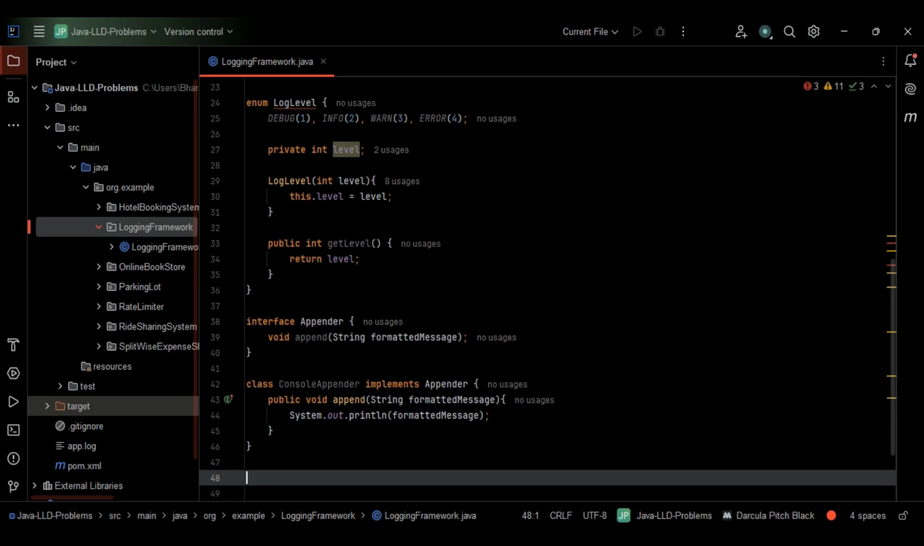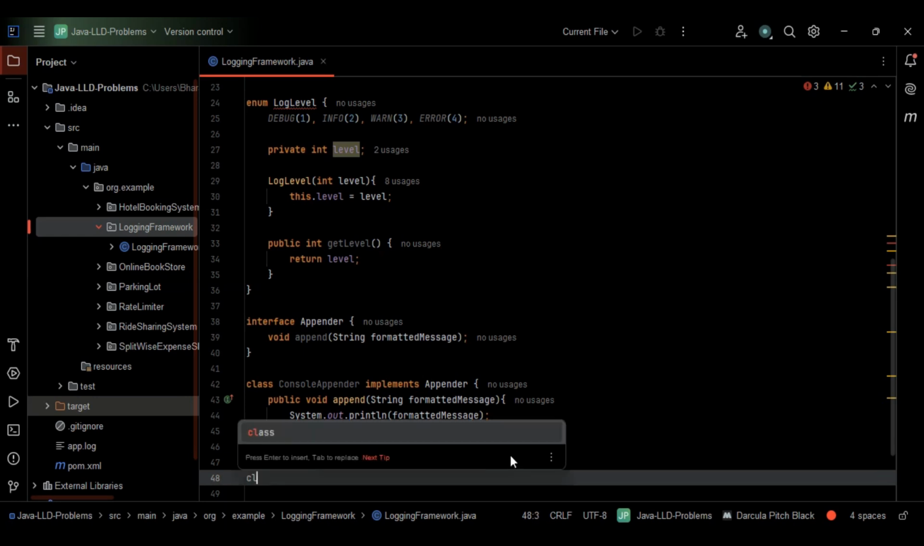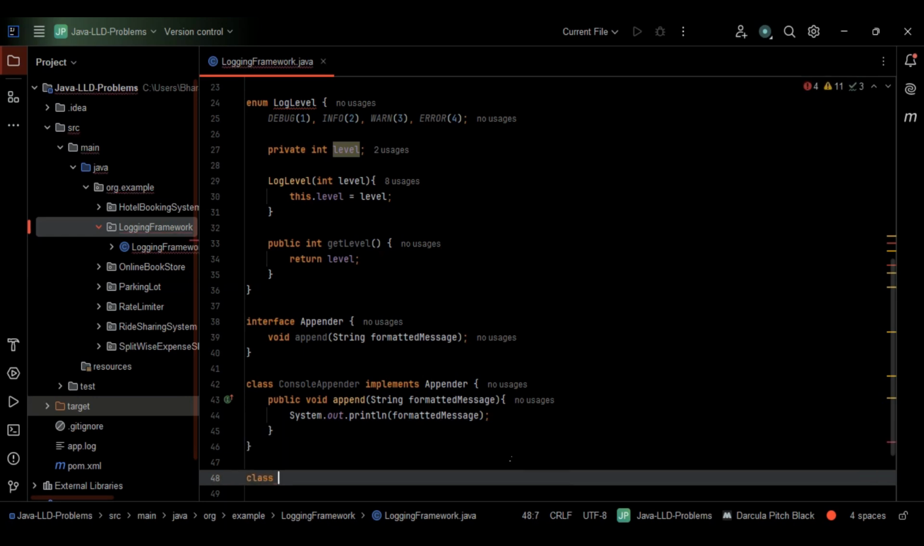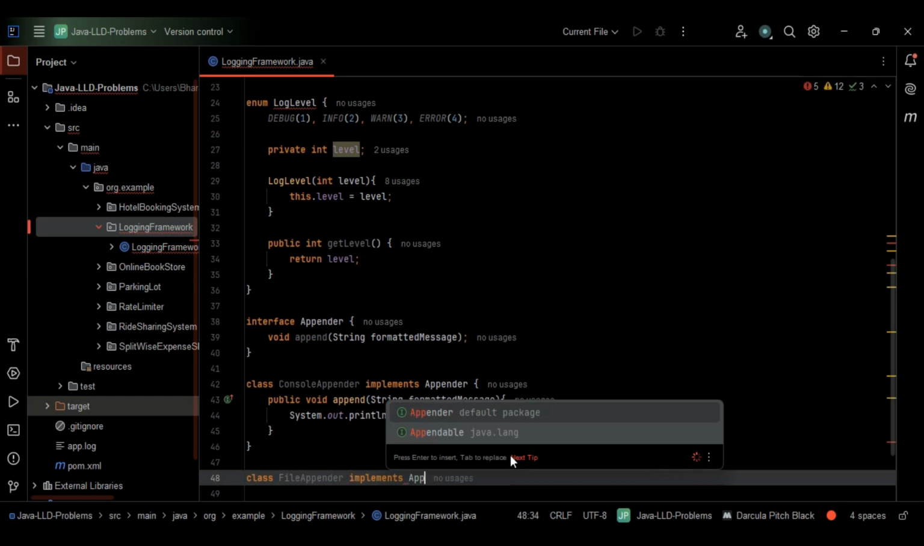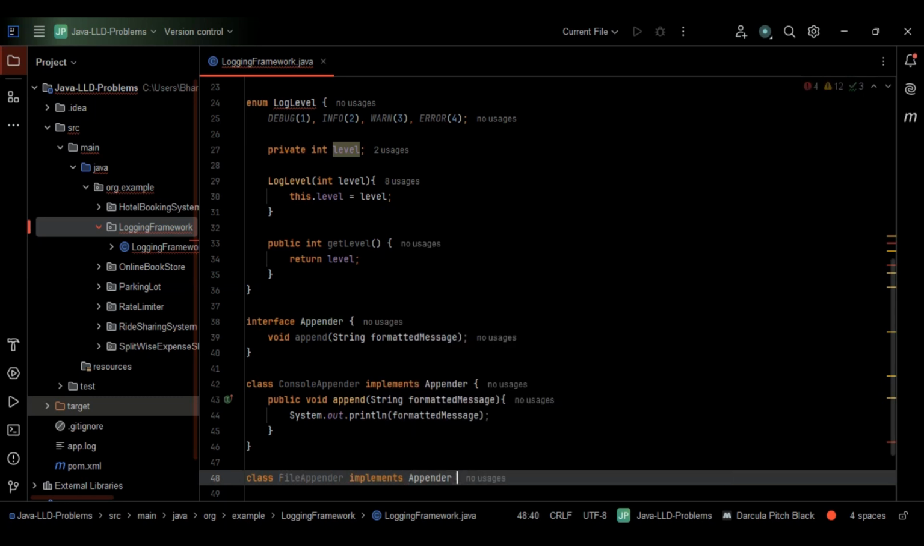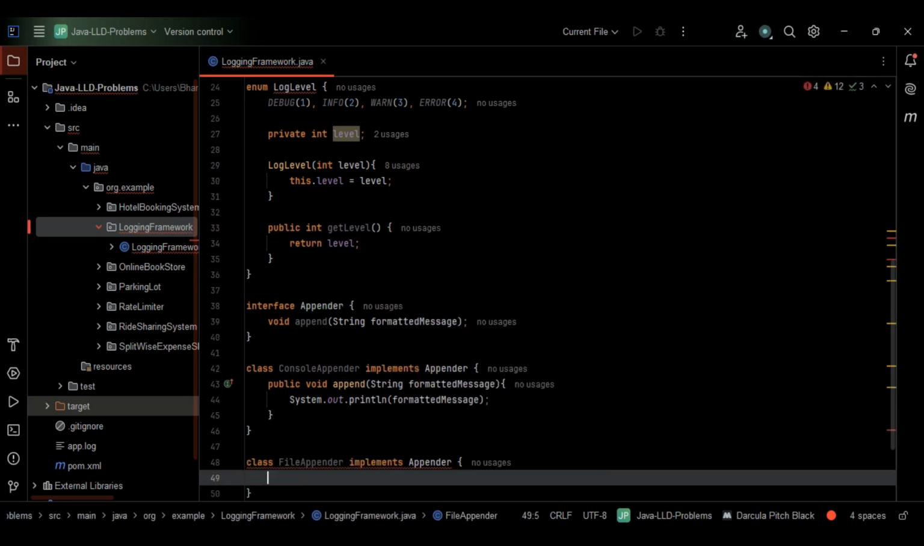Did I do anything wrong here? File appender basically writes the logs to the file, right? So let's write this class first. I'll just go with file appender here. This implements the Appender interface. So this is fine. Basically, file appender writes the logs to the file, right?